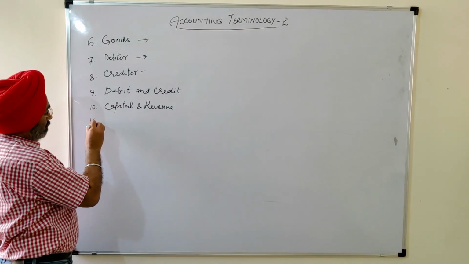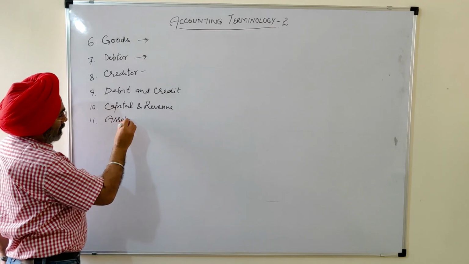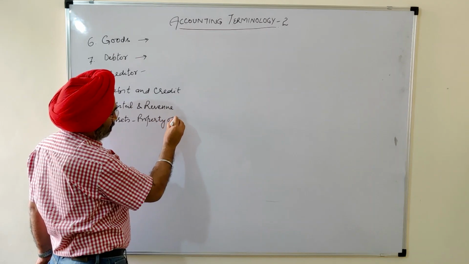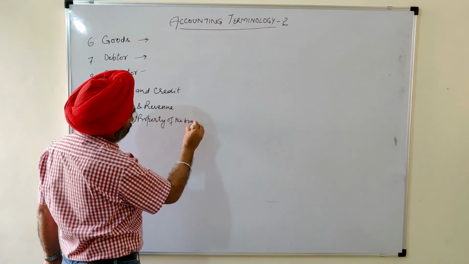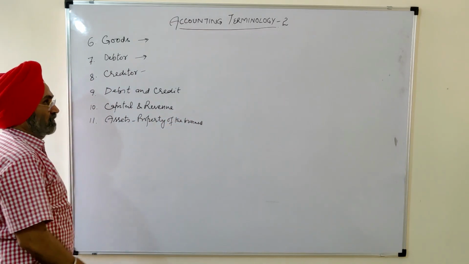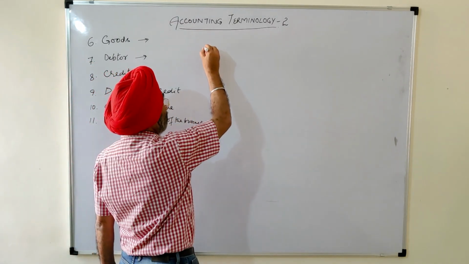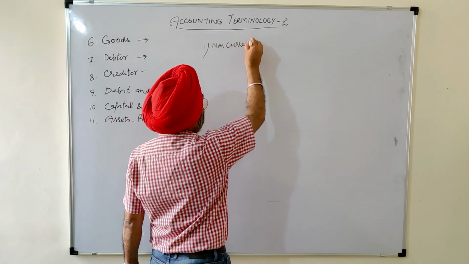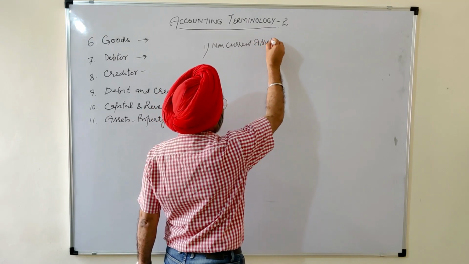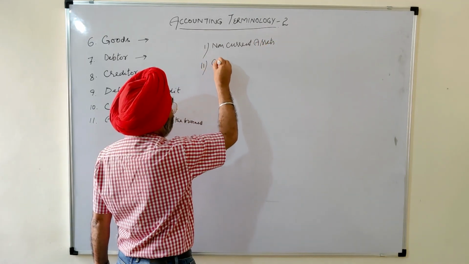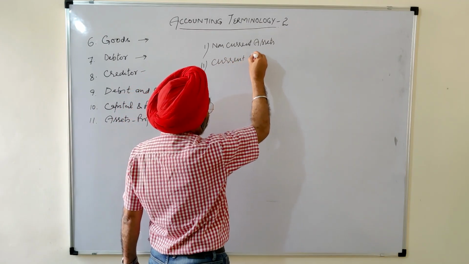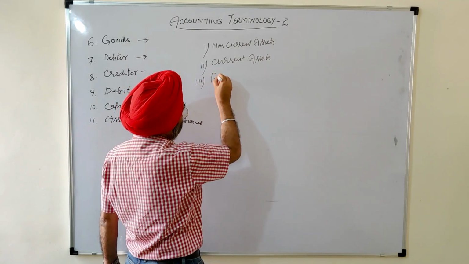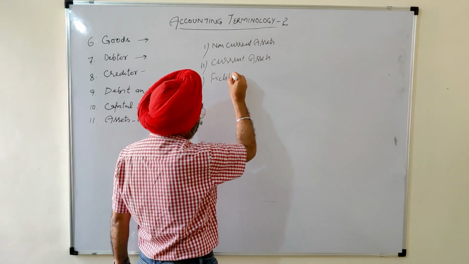Now, assets. Assets are the property of the business. Property of the business. That is called as assets. And assets are categorized into three parts: non-current assets, second, current assets, and third one is fictitious assets.